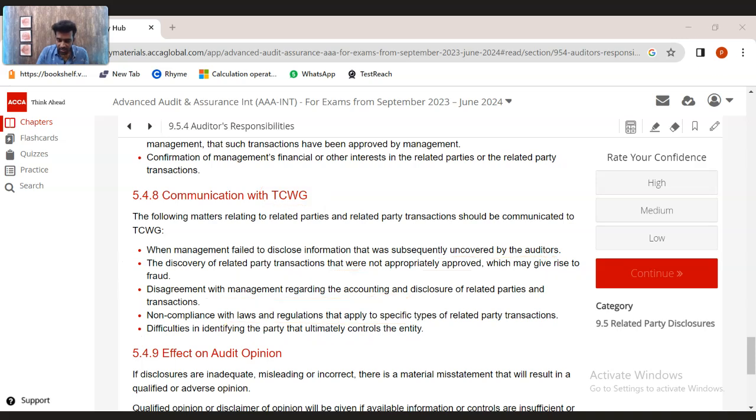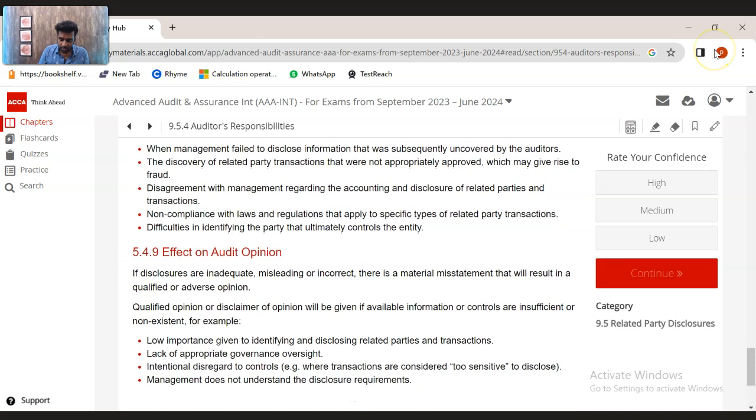And if there are disclosures which are inadequate or misleading or not appropriate, then definitely if there are misstatements or lack of evidence, then the opinion can be modified; a qualified or a disclaimer opinion can be issued by the auditor, because the related party transaction is a very important data.